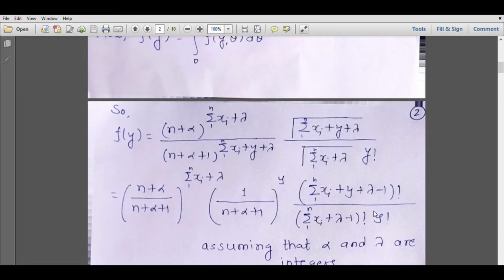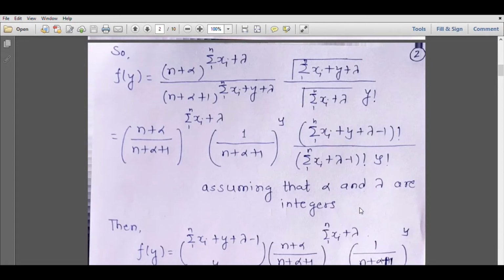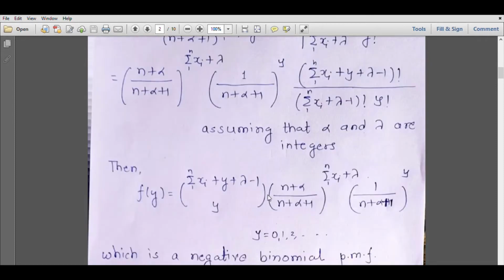So here we are assuming them to be integers to get a simplified form for the posterior predictive distribution of y. Note that these terms give us a familiar term, which is summation of xi plus y plus lambda minus 1 choose y. So the distribution can be rearranged like this: summation xi plus y plus lambda minus 1 choose y, times n plus alpha by n plus alpha plus 1 raised to summation xi plus lambda, and 1 upon n plus alpha plus 1 raised to y, where y will range from 0, 1, 2 onwards.